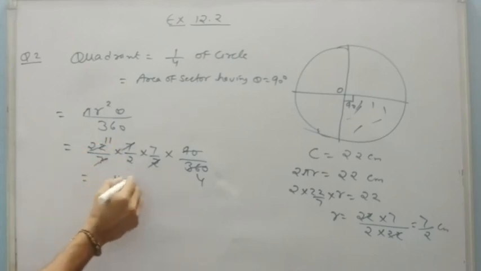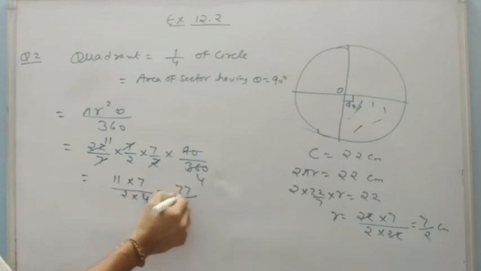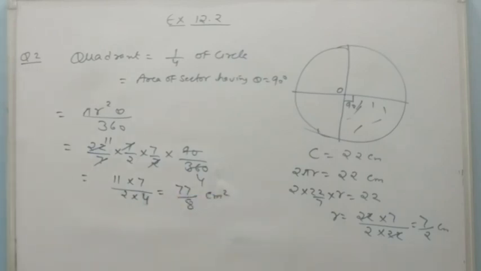It is 11 into 7 upon 2 into 8, 2 into 4, sorry. It means 77 upon 8 centimeter square. There is another way to find the area of quadrant. As I said, area of quadrant is 1/4 area of circle.